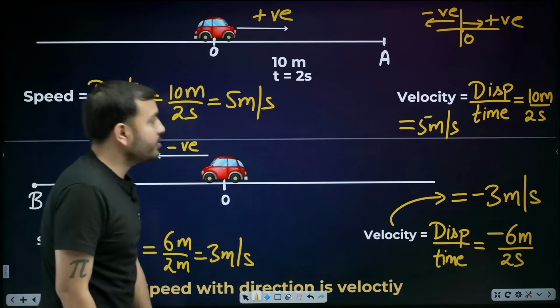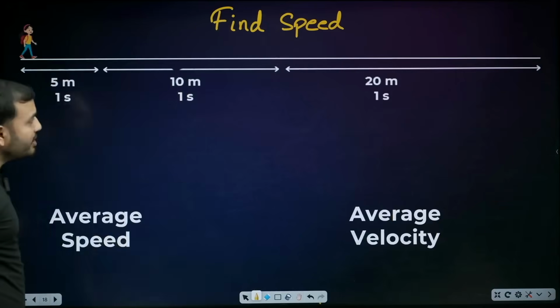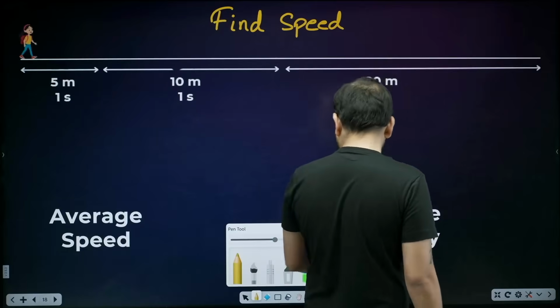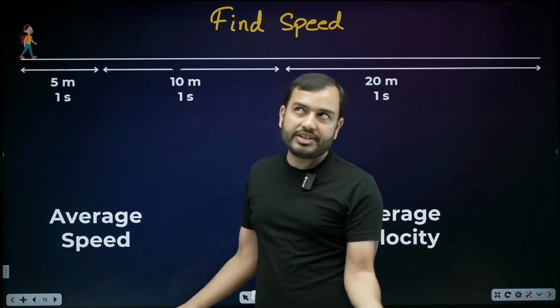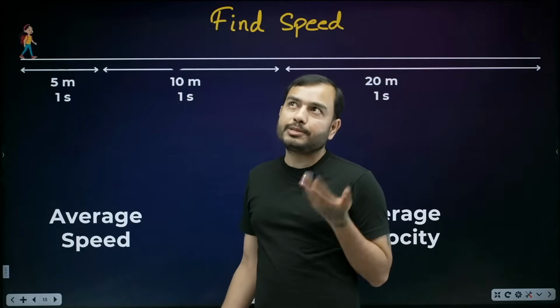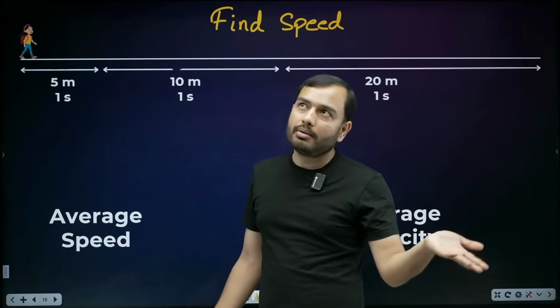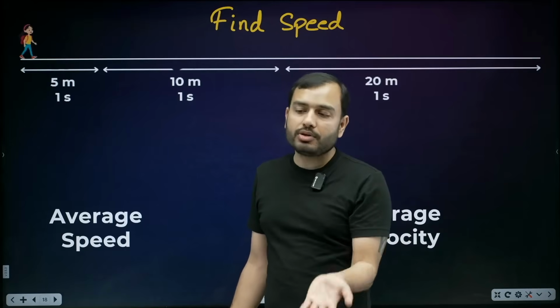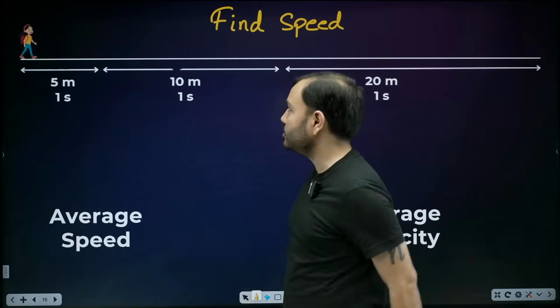Speed with direction is velocity. Clear? Okay, now it's going to be fun. Now, brother, speed is understood. What is it? Distance upon time. And what is velocity? Distance upon time. Speed has no direction. Velocity has direction. Speed is always positive. Velocity can be positive, negative or 0.